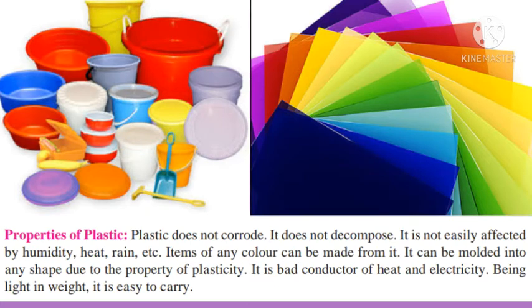Properties of plastic. Plastic does not corrode. Corrode means rusting. It will not rust. It does not decompose, means it cannot be converted into simple form. It is not easily affected by humidity, heat, rain, etc. Items of any color can be made from it.